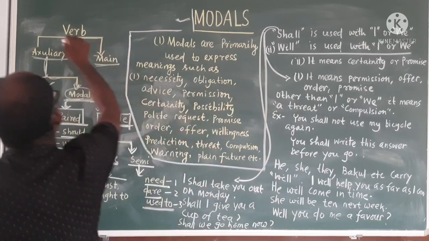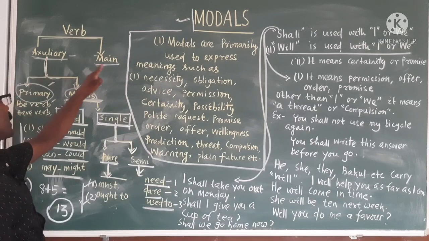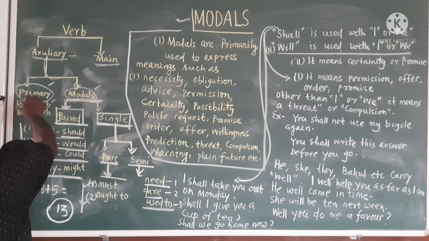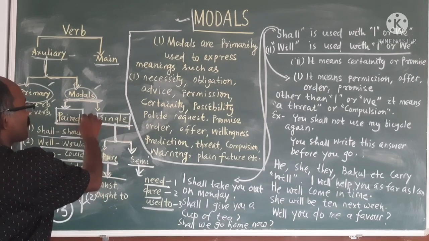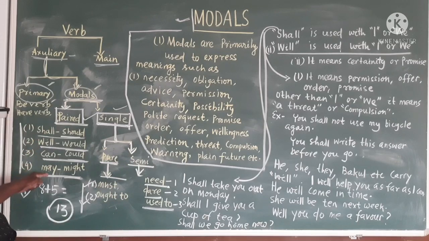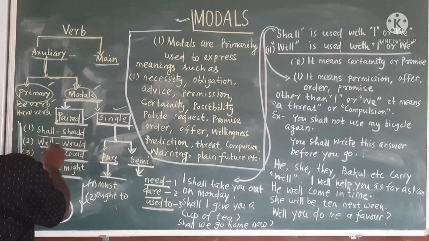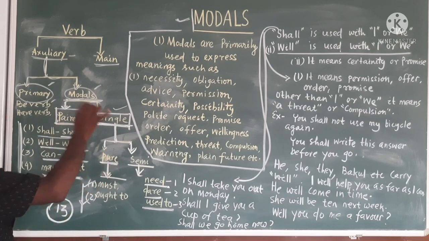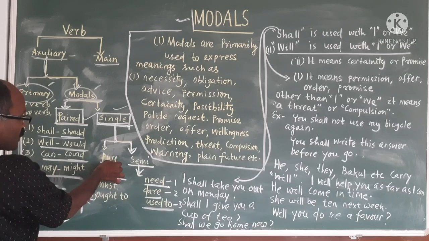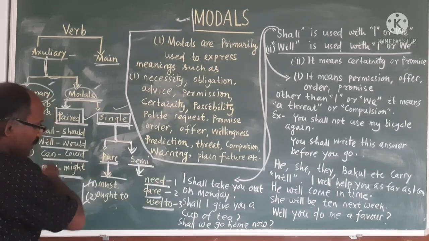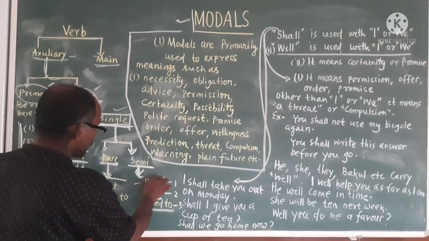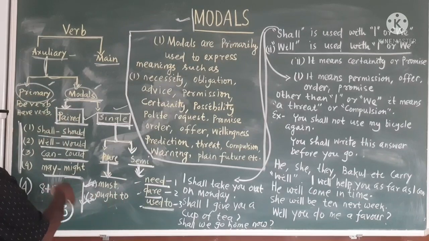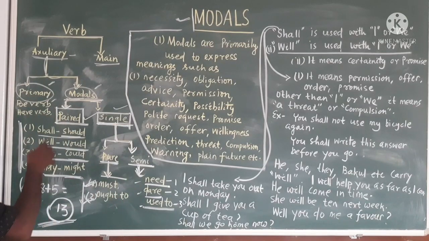That means verb is divided into two parts, auxiliary and main. Auxiliary is divided into two parts, primary and modal. As we are discussing modals, modal is also divided into two parts, paired one and single one. In paired, you will find 8: shall, should, will, would, can, could, may, might. Then single is divided into two parts: number 1 is pure, number 2 is semi. Pure has 2, must and ought to, and in semi you will find need, dare, used to. 3 plus 2 is 5, plus 8 equals 13. 13 modals are there.